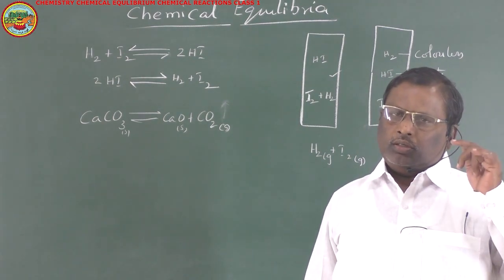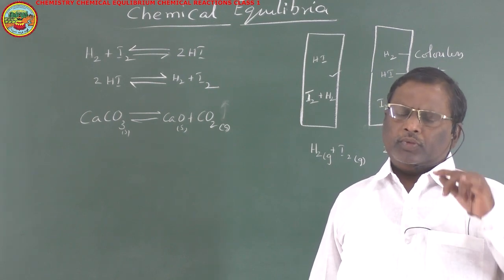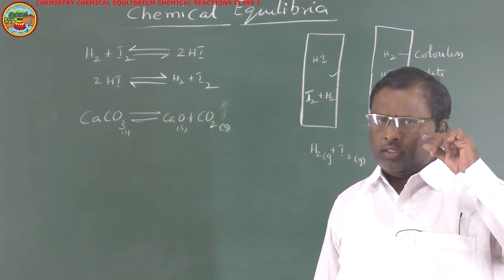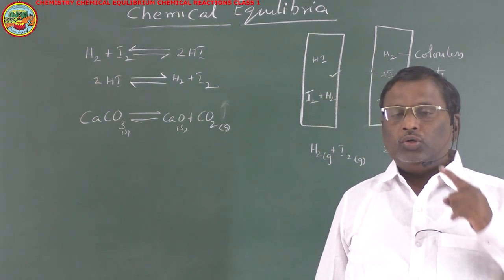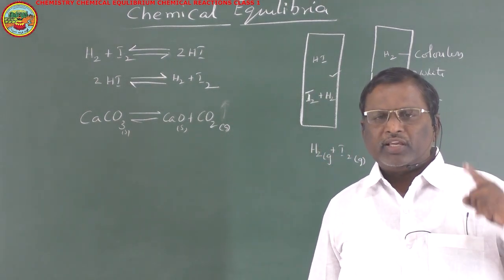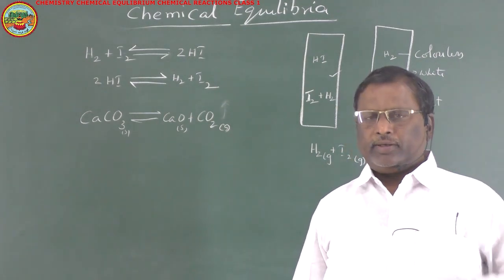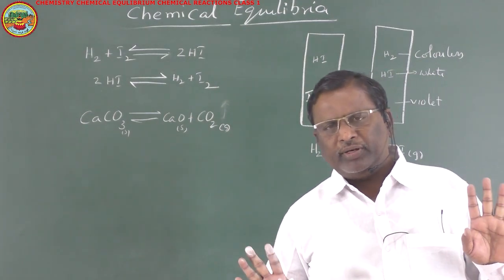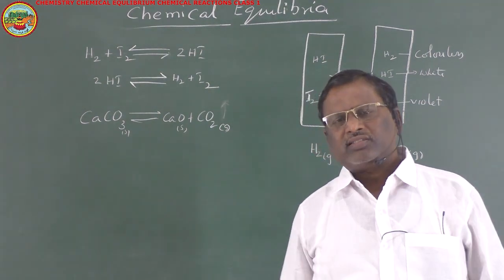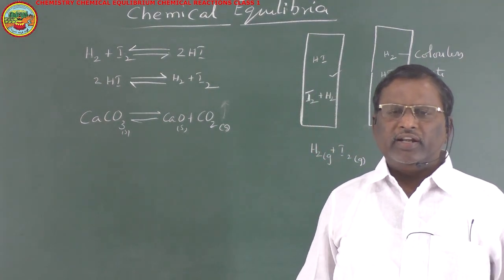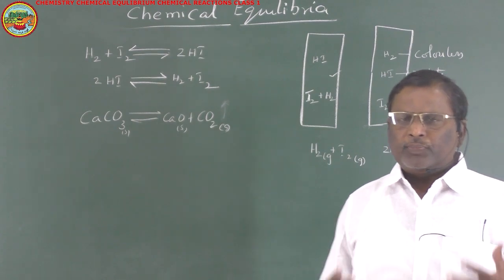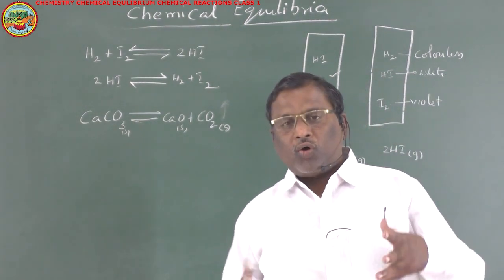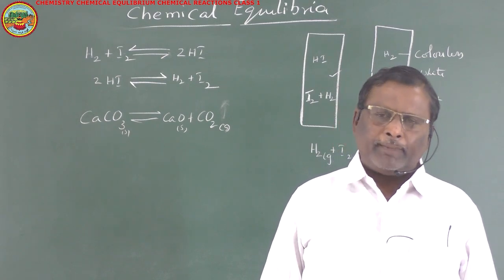So here the main task for this topic is how to manage a chemical reaction to be completed. Establishment of equilibrium is not essential for us in a practical manner or industrially. Suppose you are preparing a chemical, your profit will depend upon the quantity of the substance that you have prepared.